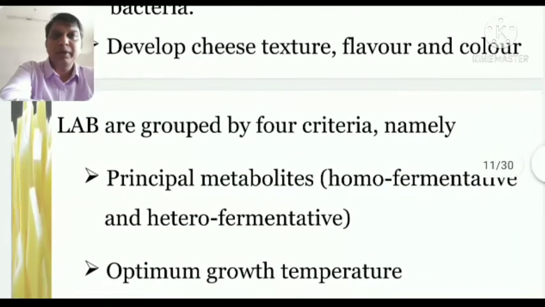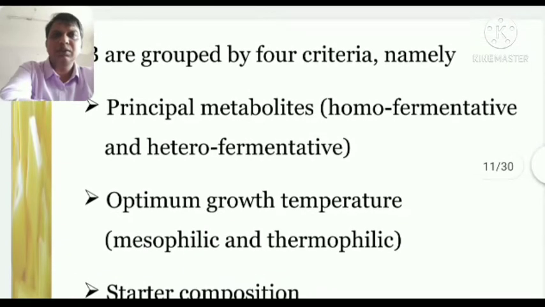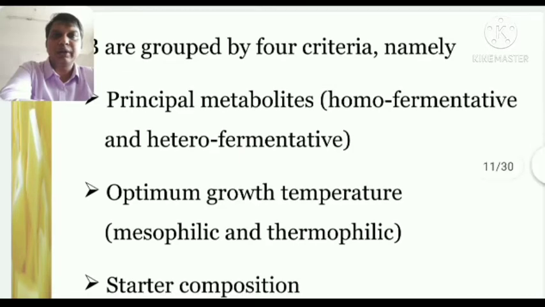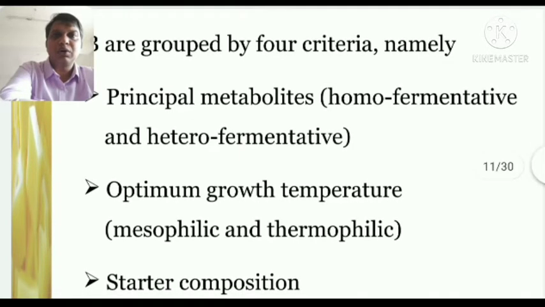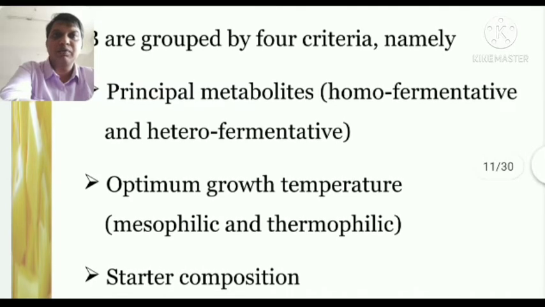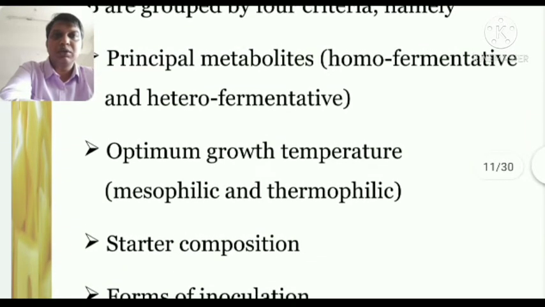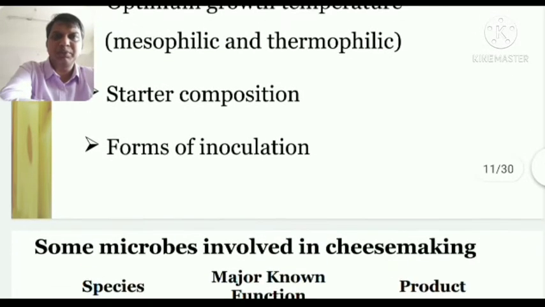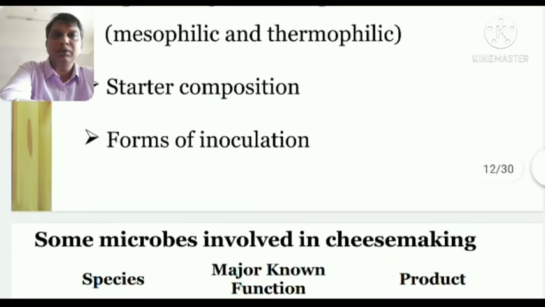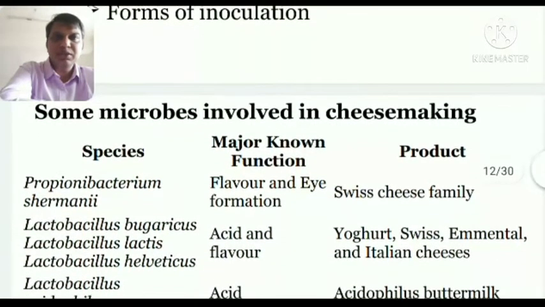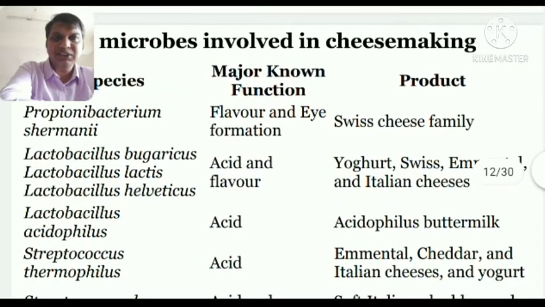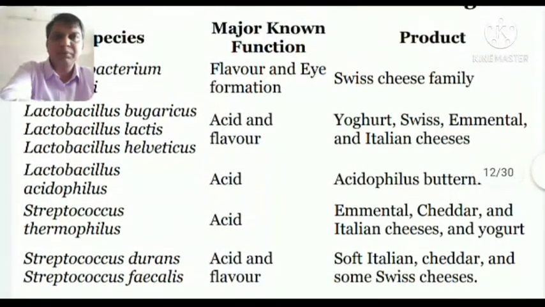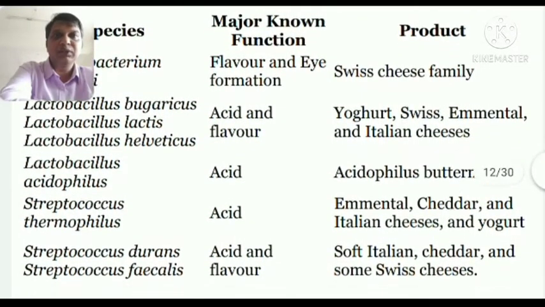LAB are grouped into four categories, namely. These are the principles on which the lactic acid bacteria work: metabolites, optimum growth temperature, starter composition, and formation of coagulation. Okay, so these are some species. In this slide you can see some species which are used by various cheese-producing companies for their unique flavors and taste.